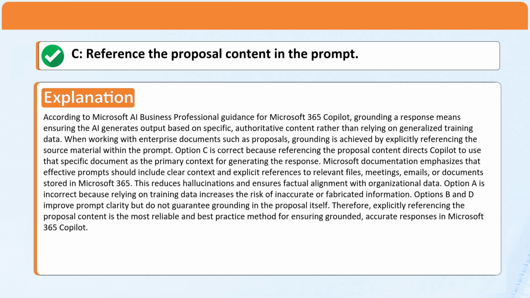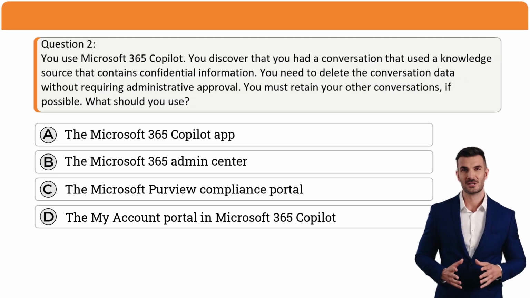Option A is incorrect because relying on training data increases the risk of inaccurate or fabricated information. Options B and D improve prompt clarity but do not guarantee grounding in the proposal itself. Therefore, explicitly referencing the proposal content is the most reliable and best practice method for ensuring grounded, accurate responses in Microsoft 365 Copilot.